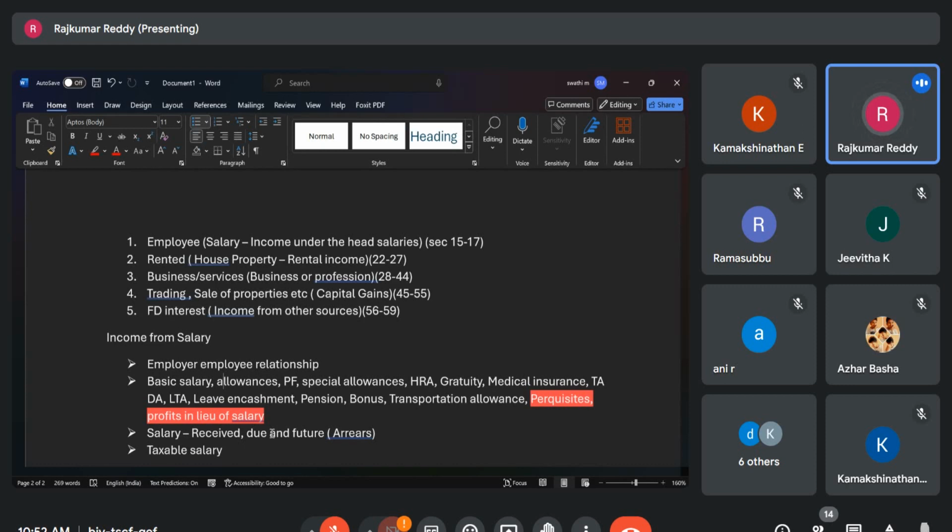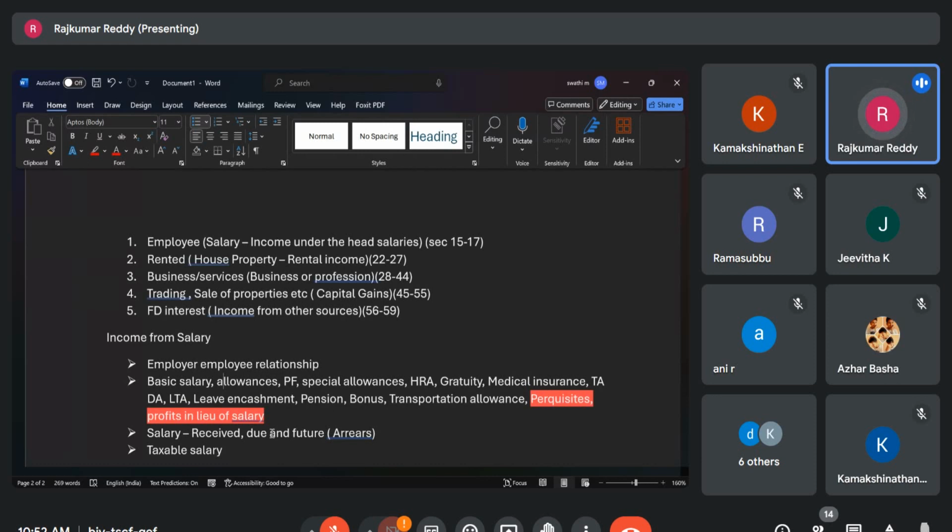I think HRA is already written in this. HRA is also, to some extent, exempted. And some other allowances like children education allowance, 2,000 per month per child, is exempted, and some hostel subsidy to children also. So all these allowances are exempted from tax. It will be calculated from your salary, and as a deduction you will get a certain amount, so you can arrive at your net taxable salary.